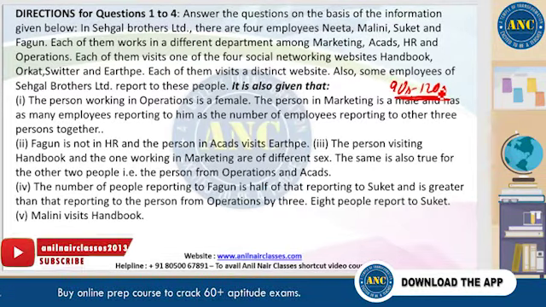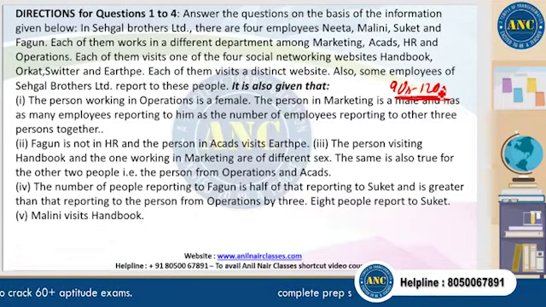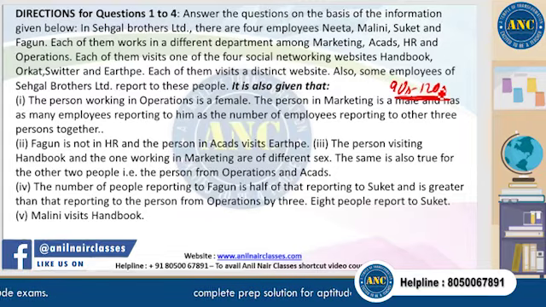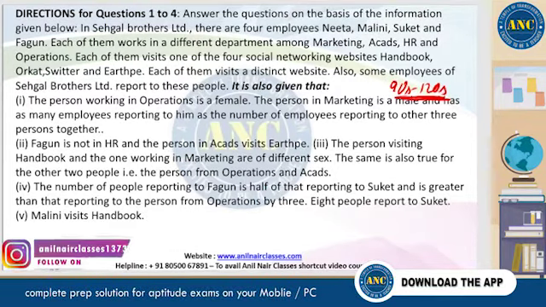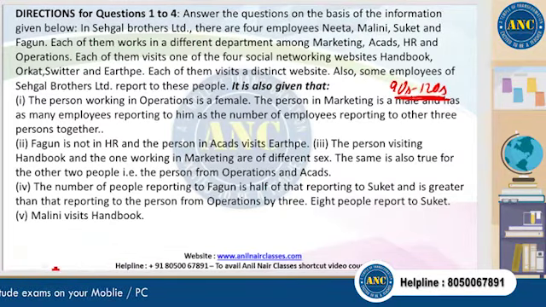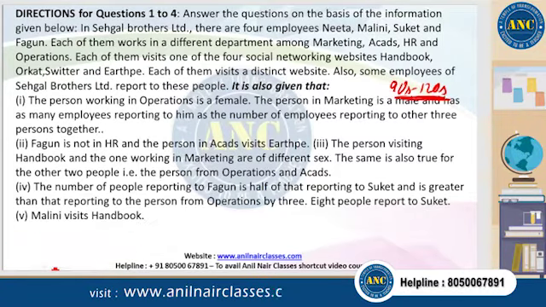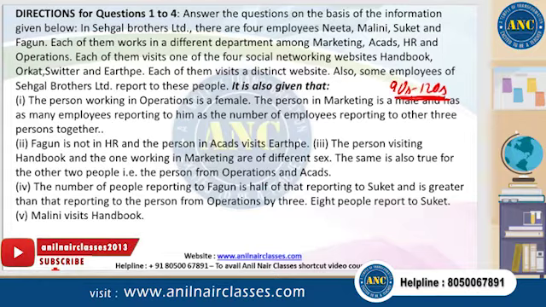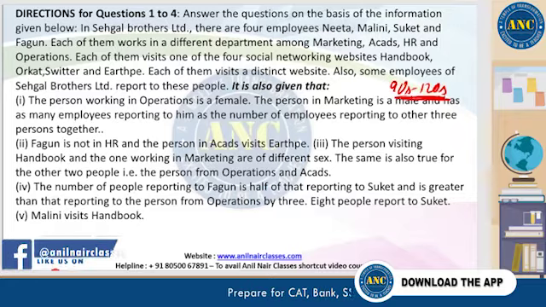Right? So I think that's superb. Okay, let's do this. Did any one of you get the entire table? That means you could figure out which department Nita belonged to, and same with Malini, Suket, Fagun, and what's the website. If you've done that, that's good. There are four people: Nita, Malini, Suket, and Fagun.